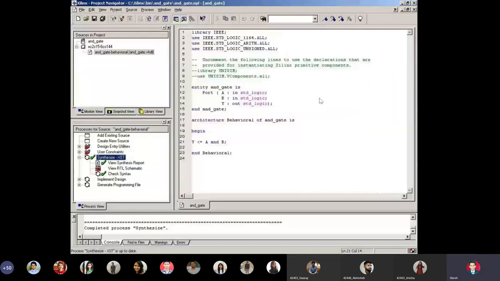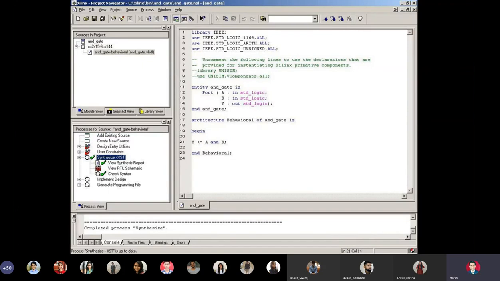Yeah, so this is the graphical user interface of Xilinx ISE, and just like any other IDE, the user interface of the Xilinx tool also gives us many windows. Naturally, one of the windows will be a workspace where you are going to write your VHDL model or program, and then there will be a facility provided by the tool to synthesize this program and also simulate it and also generate the programming file.